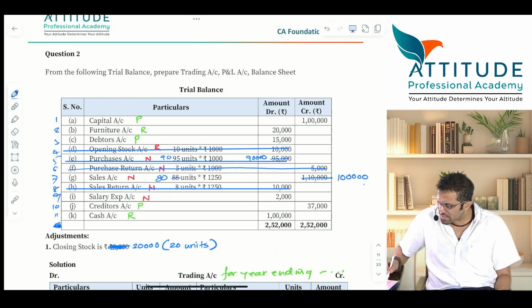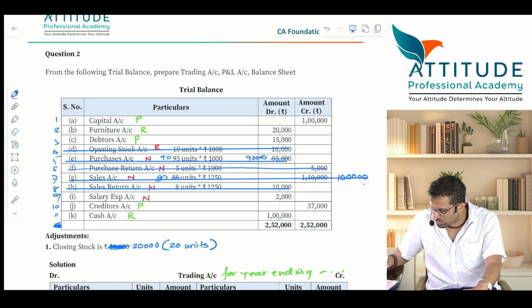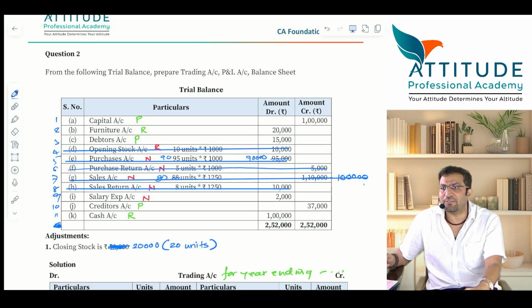I will cancel sales account also, because this is also closed. Is that clear? Now, how many accounts are done? 1, 2, 3, 4, 5 are gone out of 11. Yes? How many are left? Out of 11, 5 are gone. How many are left? Here 6 are left. Plus trading account. Total 7 accounts are left.